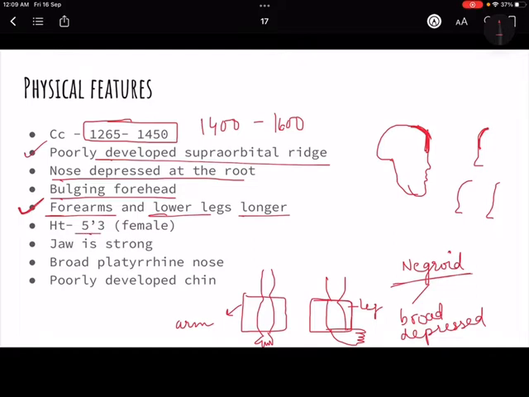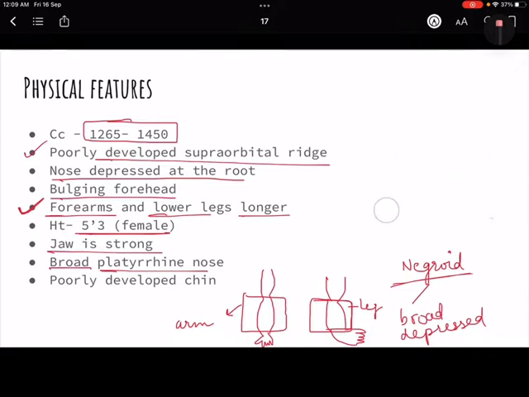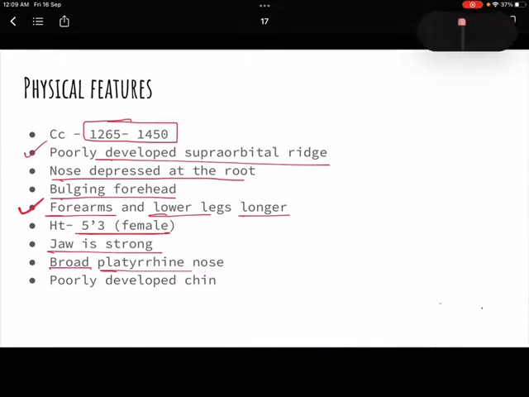Then height 5'3", as seen from the evidence of a female skull, that she must be around 5'3" height. Jaw is strong. Broad platyrrhine nose. Now just try to understand this very closely. You don't need to memorize it as such.